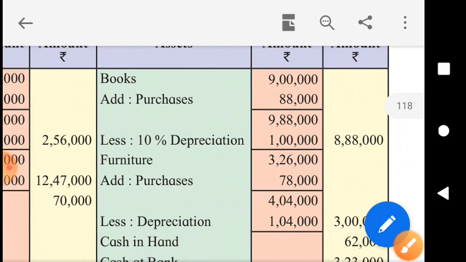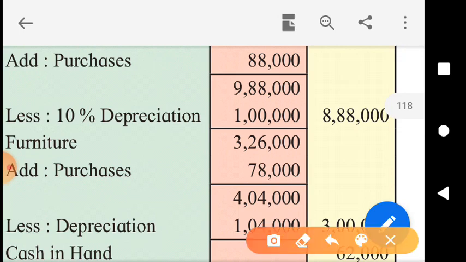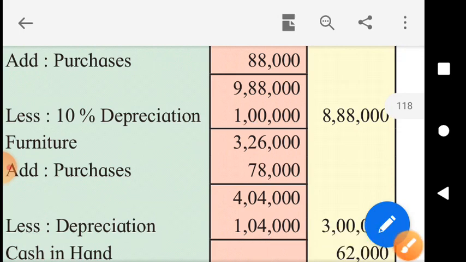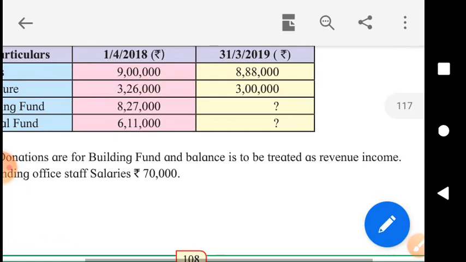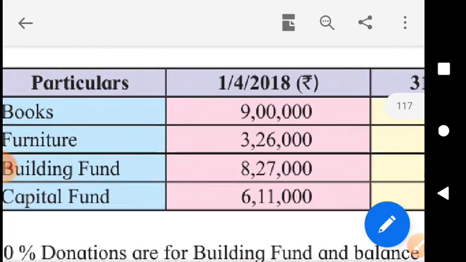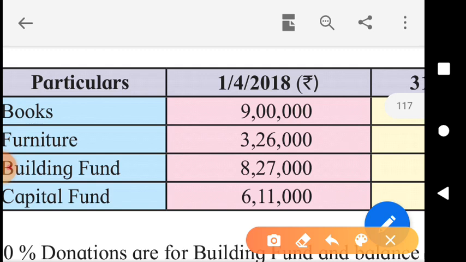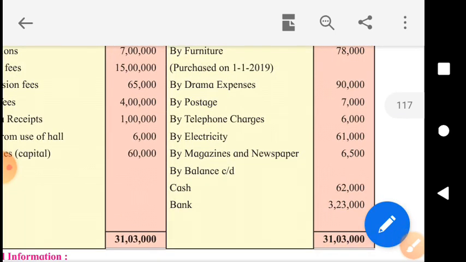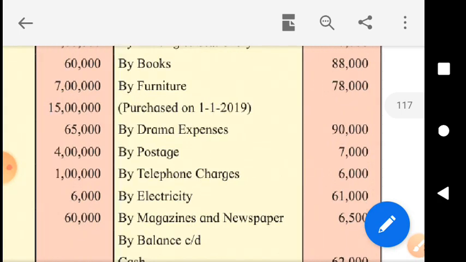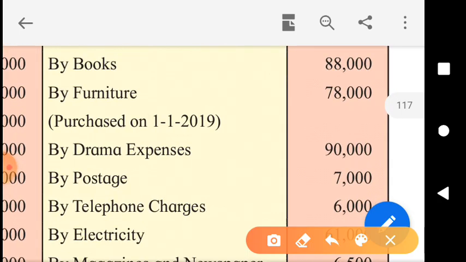Same in the case of furniture. At the beginning of the year, we had furniture of rupees 3,26,000. Look at the information. At the beginning of the year, what was the amount of furniture? 3,26,000. The old furniture. Then we purchased new furniture during the year of rupees 78,000.